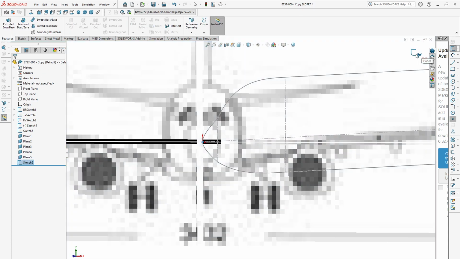Okay, now exit from the sketch. You can name this sketch fuselage profile 1.